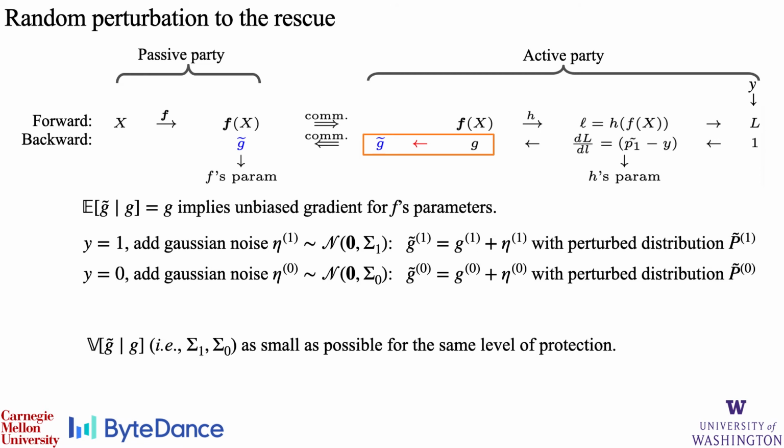Additionally, for the training loss to be optimized efficiently, we also want the random perturbation's variance to be as low as possible while achieving the same level of protection. Thus here, we need a formal notion of label protection quality.